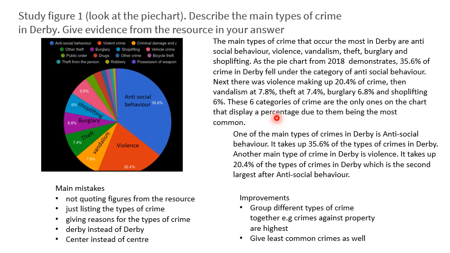And you can see this bit here, the 6 categories of crimes are the only ones on the chart that display a percentage. Well, no, they all display a percentage, it's the only ones that have that there. So be aware of making wide sweeping statements there. But you could have said the least common were possession of weapons, robbery, theft from the person. And most of these tended to be crimes against property. So you didn't need a lot of writing, but you could have just categorized and described in that bit of detail there.